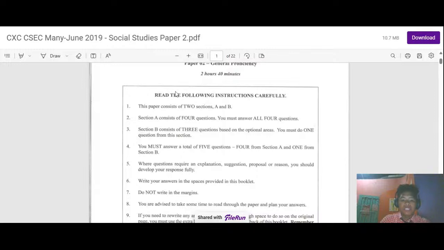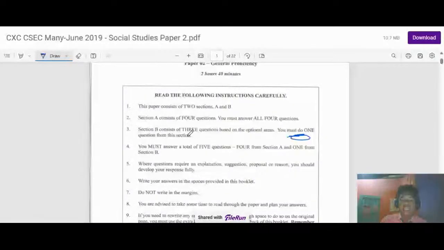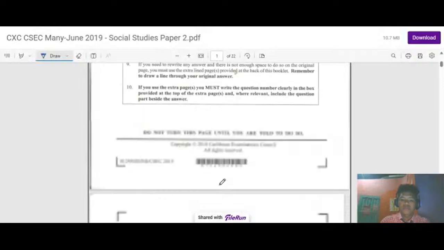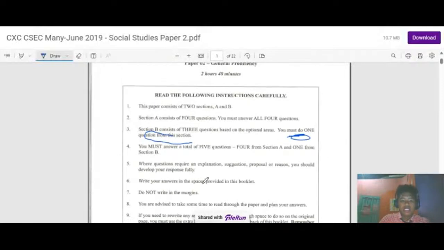So section B consists of 3 questions, so you must do one of them. So let's continue. It says your questions require explanation, suggestion, proposal, or reason. You should develop your responses fully. Write your answers in the spaces provided in the booklet.